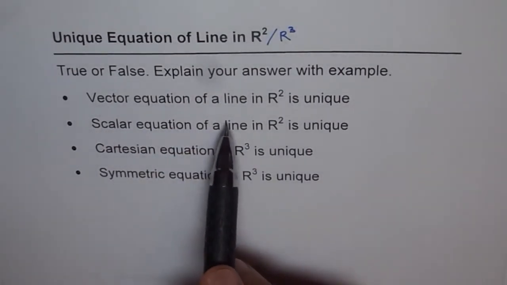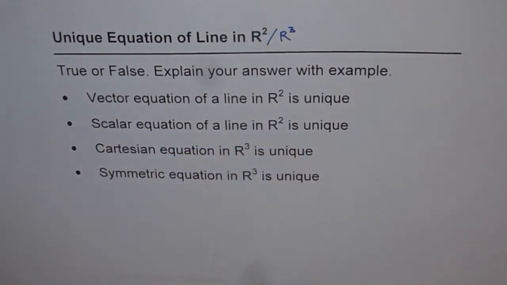Vector equation of a line in R2 is unique. Is it true or false? And give your reasons. Scalar equation of a line in R2 is unique. Cartesian equation in R3 is unique. Symmetric equation in R3 is unique. So I'd like you to pause the video, answer the question, and then look into my suggestion.